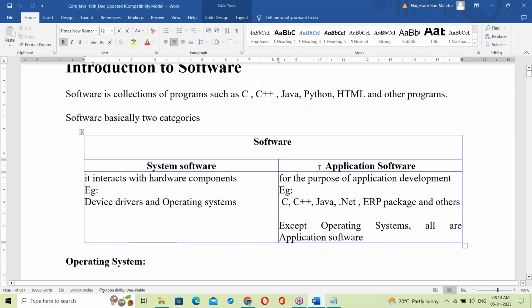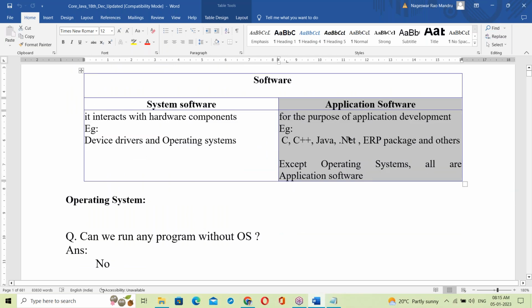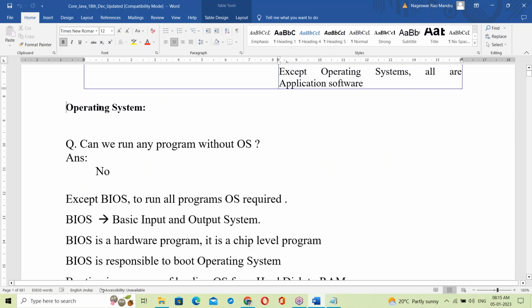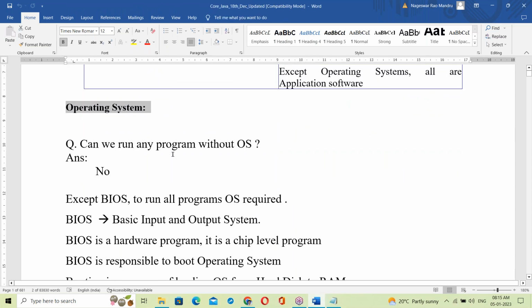So, system software and application software. Application software is for the purpose of application development. C and Java are application software. Java is application software. Before going to application software, some topics about OS were discussed here.